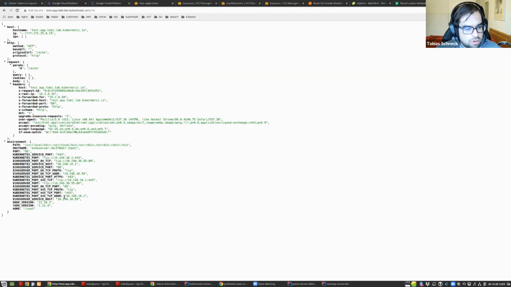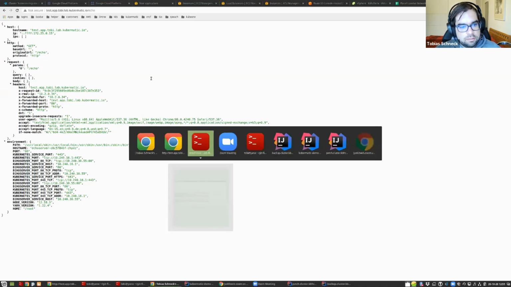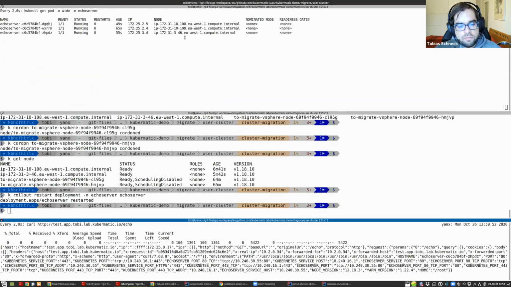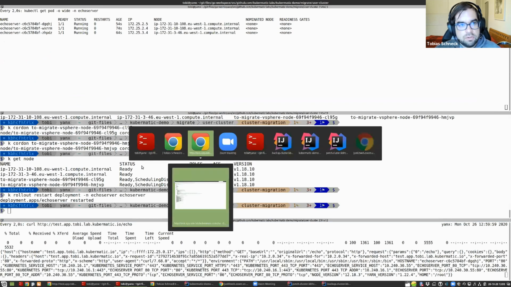So where is the host name? No, it's just the host name. We see that the workers are running in the new cloud and still reachable through our old endpoint. Cool. So that seems to work. The next step would be to migrate all other workload to the new cloud, remove the old load balancer, and then use the new DNS name.